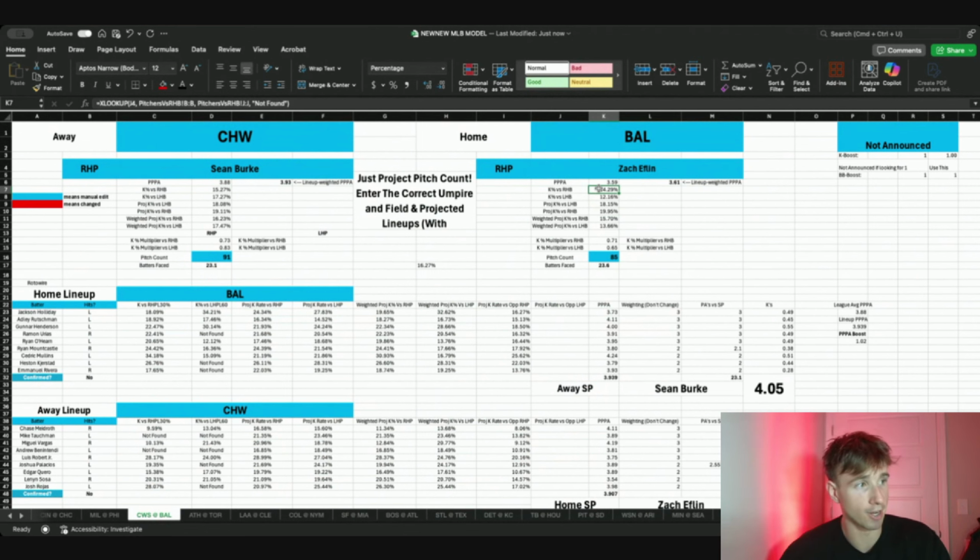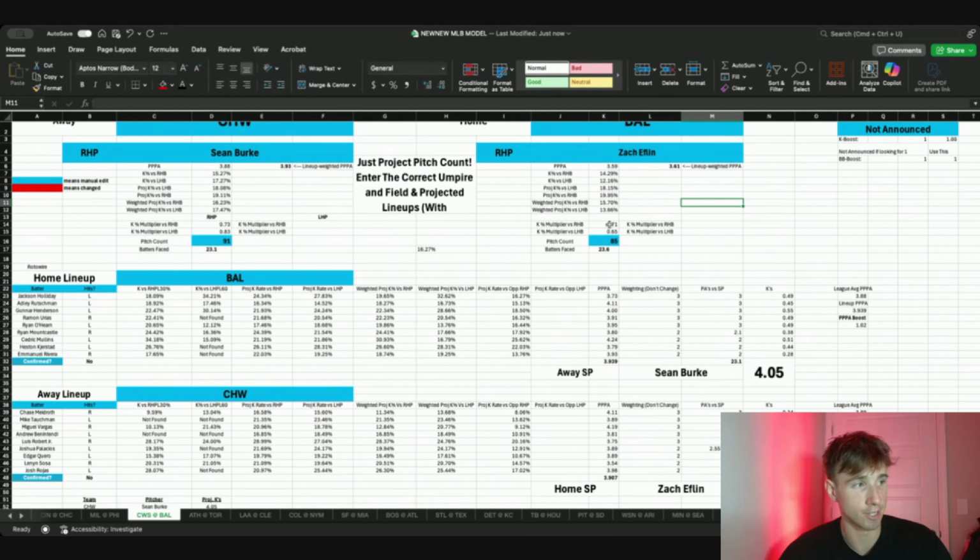If we go to his raw numbers, strikeouts versus right-handed batters, 14%, that's very, very low. 12%, that's very, very low. Obviously, these are his projected numbers against lefties and righties, and he's underperforming a ton. So I weight those a little bit, but I weight it much heavier towards what he's actually putting out on the field. Because I think with strikeouts, there's a lot less variance, because it's either you're hitting the ball or you're not. So yeah, he's been underperforming a ton this year.